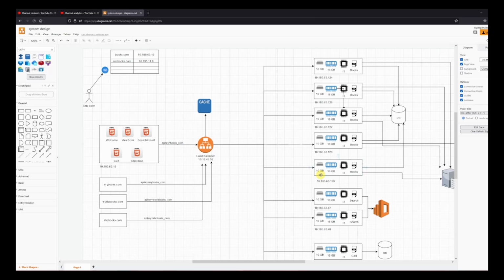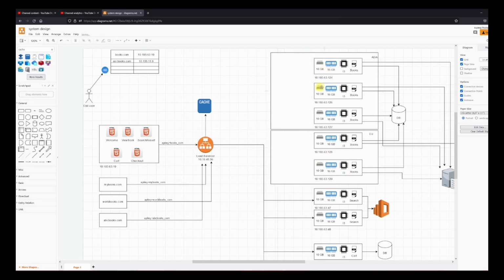So let's go ahead and update this diagram to show what improvement we can do. I have disconnected it from the load balancer and we are going to redesign this part. We know that we need 3 machines for India to serve 6K requests in Asia, and we need 2 servers in Europe, which is going to serve another 4K requests for the Europe region. So I've created 2 clusters, one for Asia having 3 servers and one for EU having 2 servers.